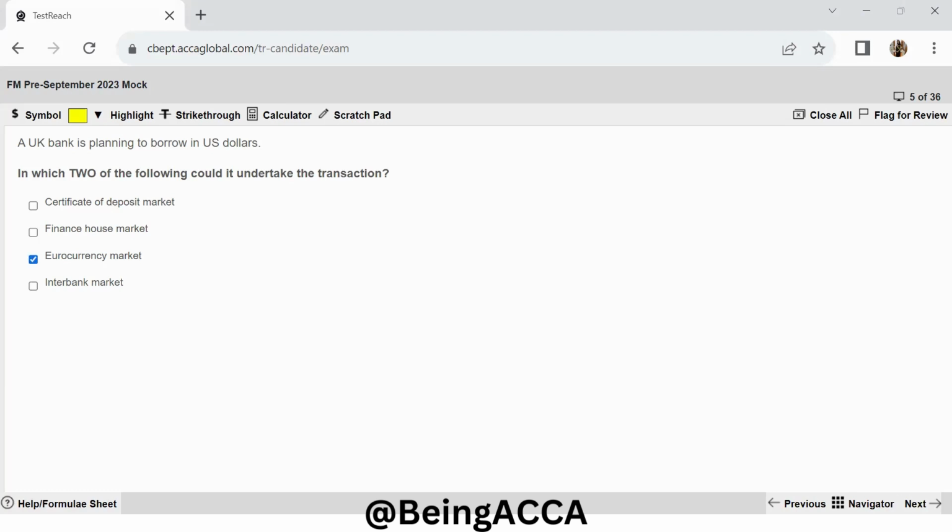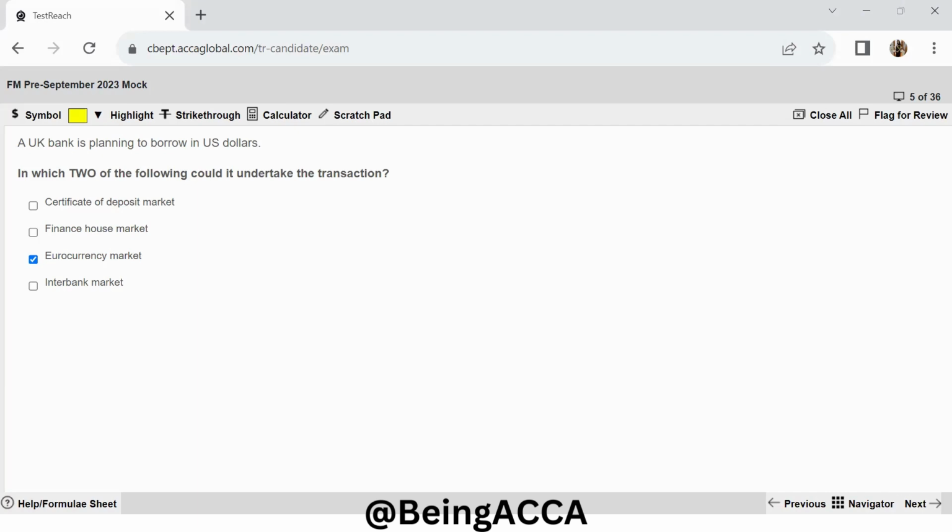Euro currency market. Now, the name may confuse you that it relates to currency of EU or anything like that. But it is basically the finance that is raised in a currency other than your domestic currency. So now the domestic currency of the UK bank will be GBP, which is sterling pound, and they are planning to borrow in dollars, which is not their currency. So that is why euro currency market is something that they could use to undertake their transaction.